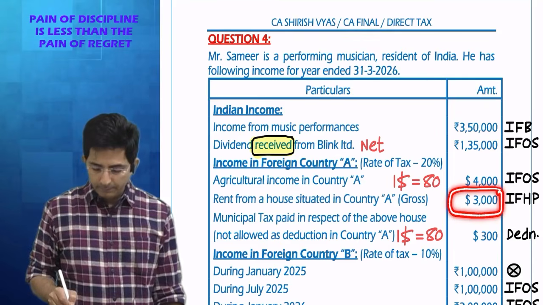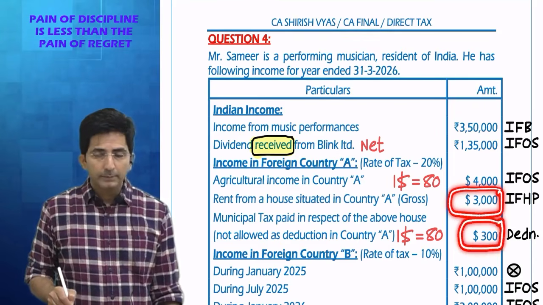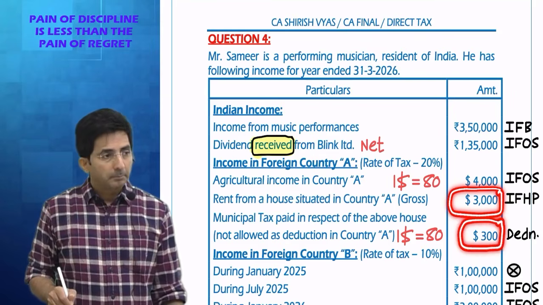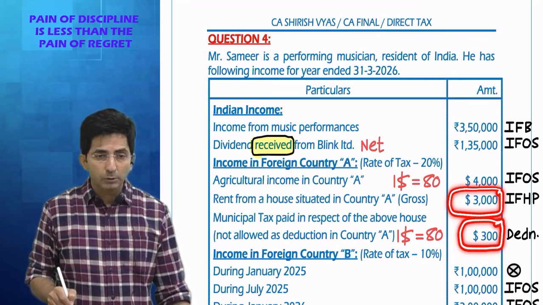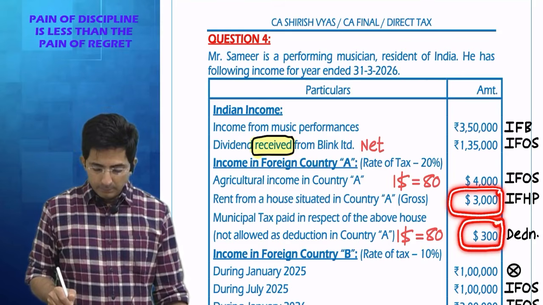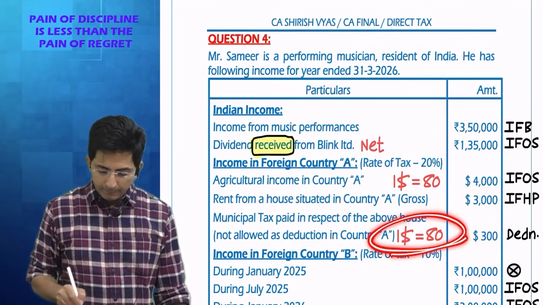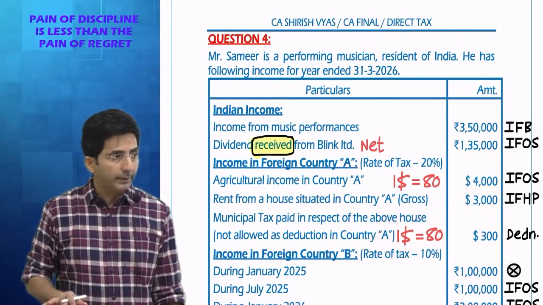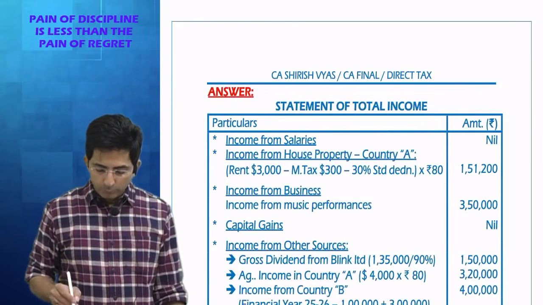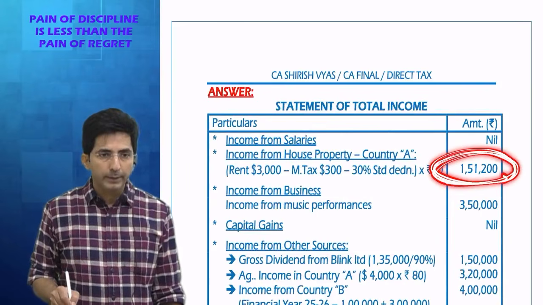$3,000 is the rent minus municipal tax $300. That comes to $2,700 minus 30% standard deduction. Standard deduction is also there, na? So that comes to something in dollars. Multiply by 80 rupees. So give me the answer. Keep your calculator ready. That comes to how much? 151,200. That is income from house property, correct?